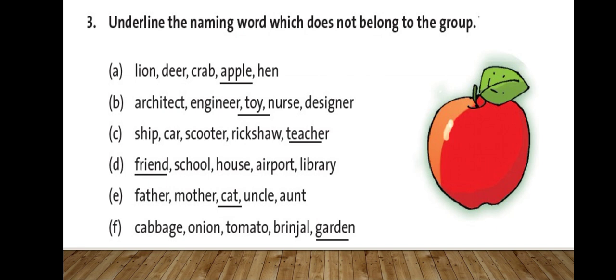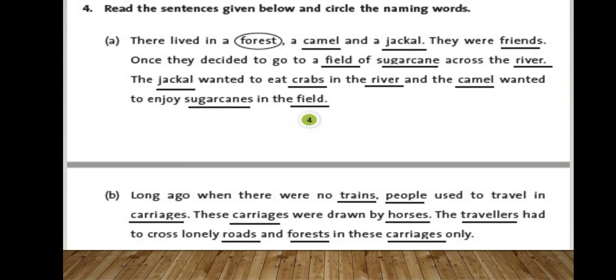I think you all have understood it, and this also you will do in your CW copy. Okay. Question number 4. Read the sentences given below and circle the naming words. What you have to do, you can underline also. Here circle is written, so you have to put a circle.